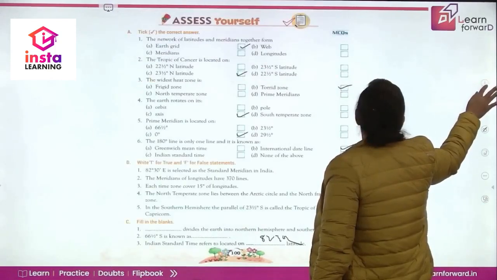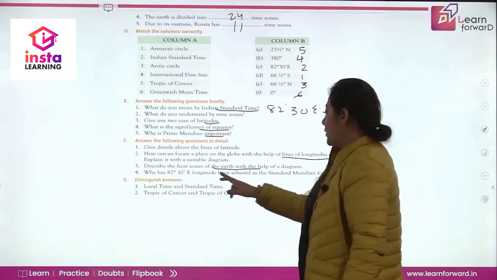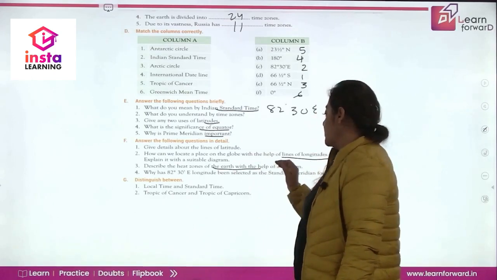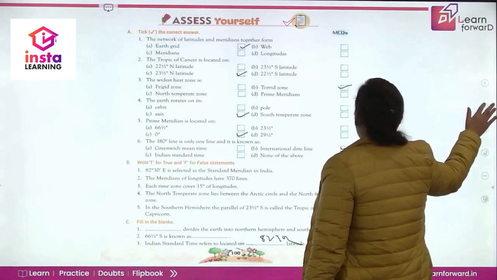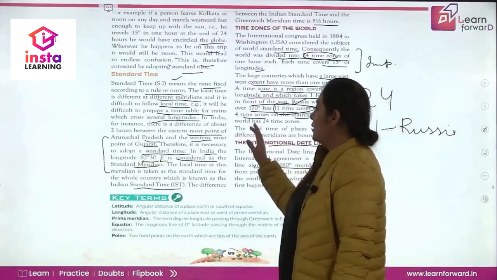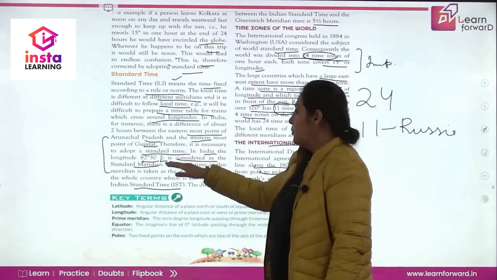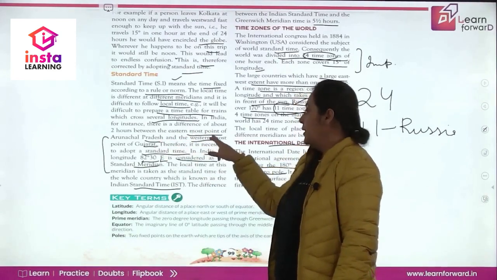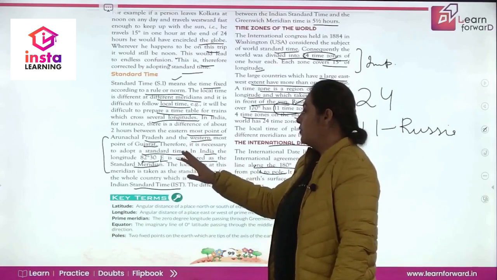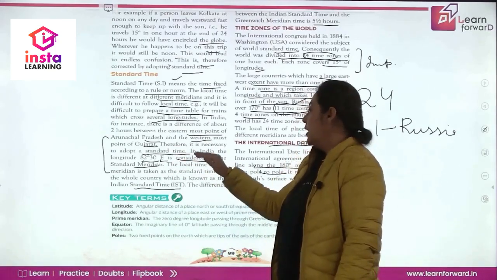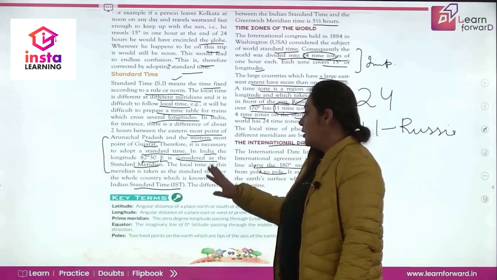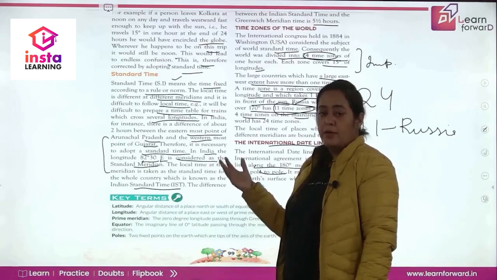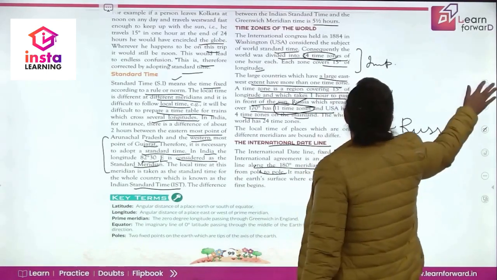Now let's come to the next question. Why has 82 degree 30 east longitude been selected as the standard meridian of India? We have studied that this is taken as the standard meridian because there is a difference of 2 hours between the easternmost point of Arunachal Pradesh and the western point of Gujarat. That is why we have considered 82 degree 30 east as the standard meridian of India. This avoids confusion, because if we adopt local time, it will create a lot of confusion.